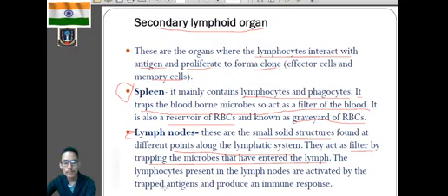Now, the lymphocytes present in the lymph nodes are activated by the trapped antigens and produce an immune response. So those lymphocytes which are present in the lymph nodes will be activated when they trap the antigen. Alright, when the antigen enters the lymph nodes, they will trap those antigens and trigger the immune response in the body of an individual organism.